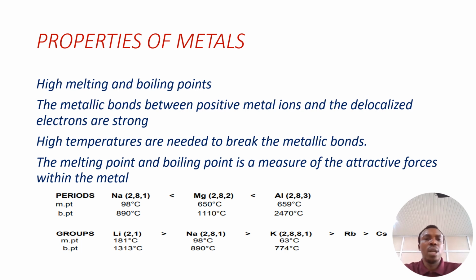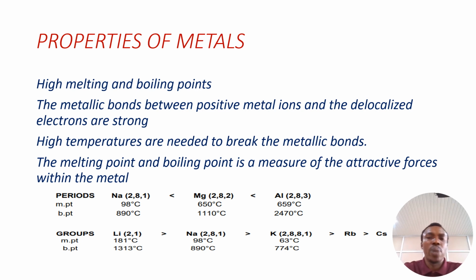So we use the boiling point and the melting point to measure the attractive forces within metals. If you look at what we have here, from sodium to magnesium to aluminum, we are going across the period. So the ionic charge increases, the number of electrons donated increases, the number of electrons the atom shares increases. So the strength of the metallic bond will increase. So the boiling point will increase as you go across the period, which is a result of the increase in the number of electrons donated, or increase in ionic charge.